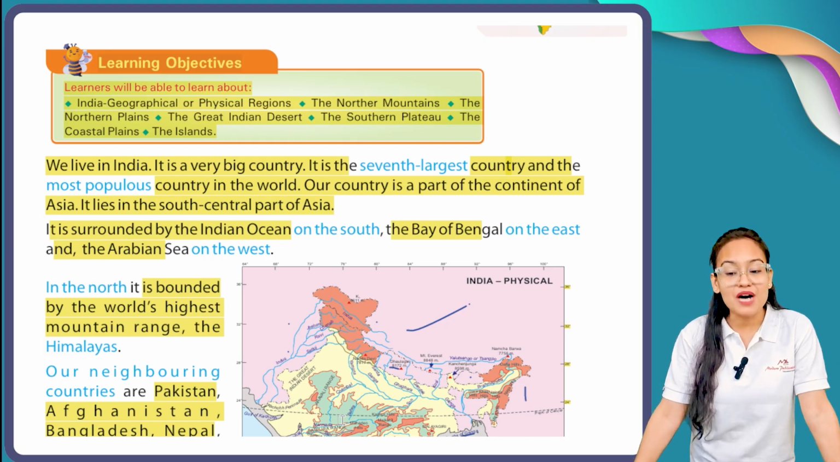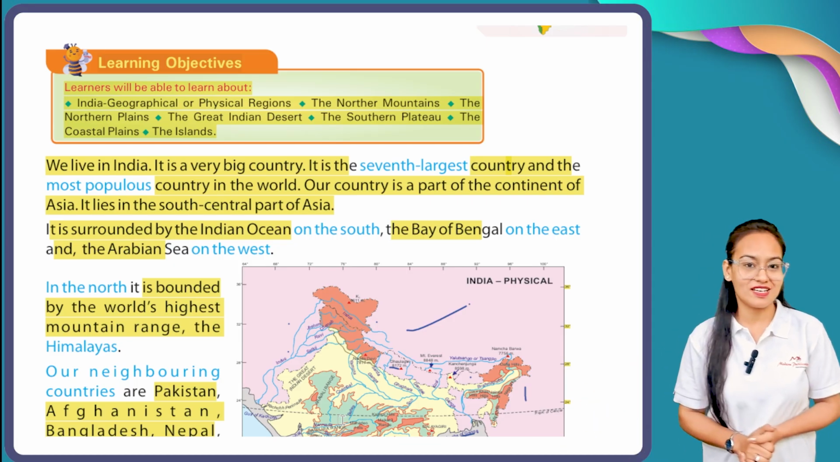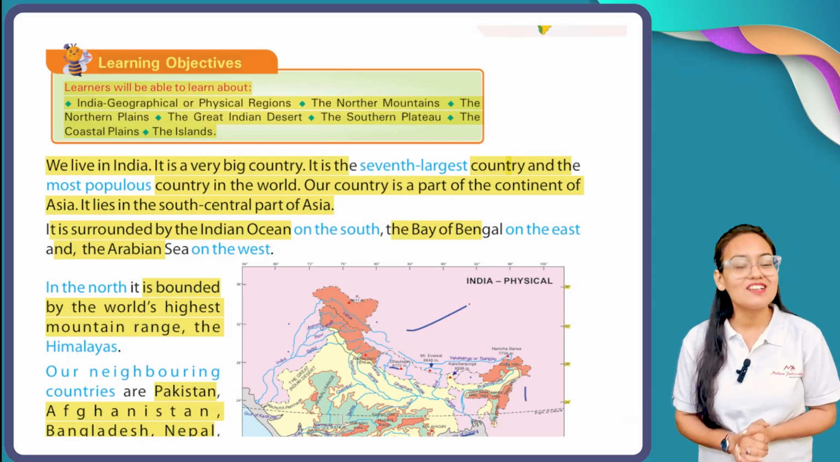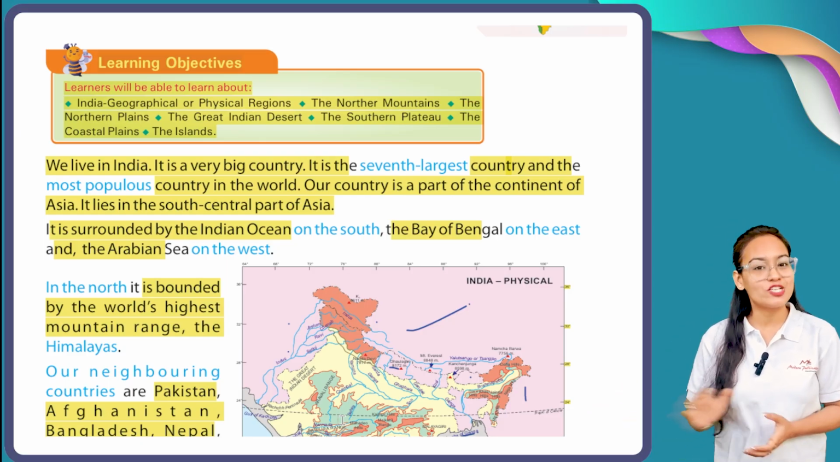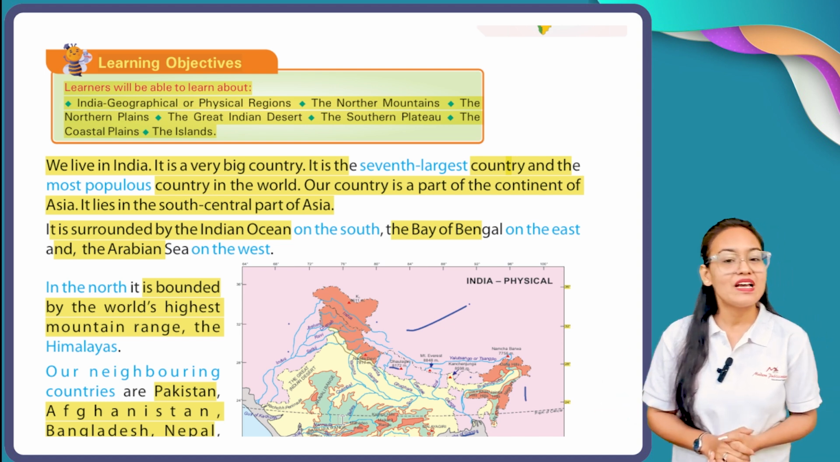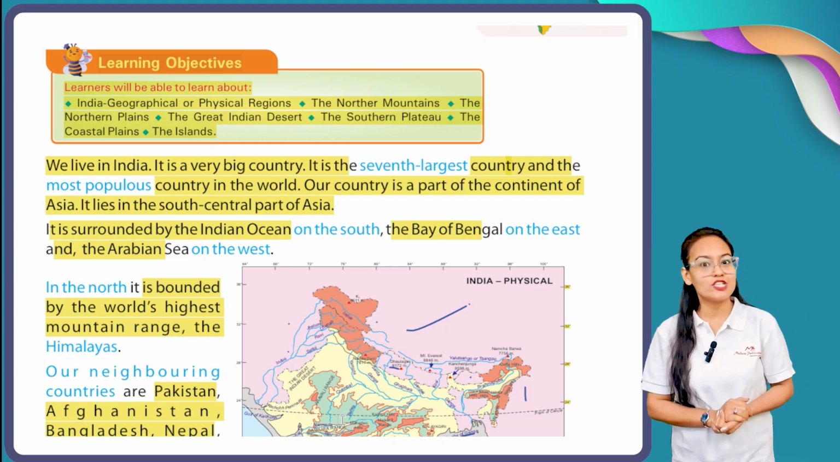Our country is a part of the continent of Asia. It lies in the southern central part of Asia. I hope more than 100 times I already told you our country India is part of the Asian continent, and Asia is the largest continent of the world. But our country India lies in the southern portion of the Asian continent.